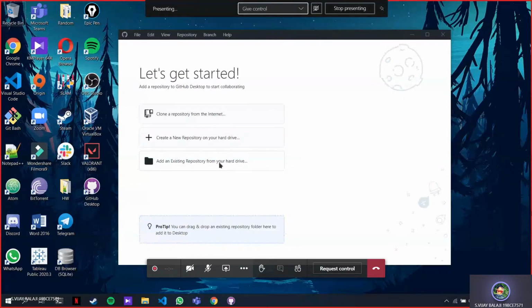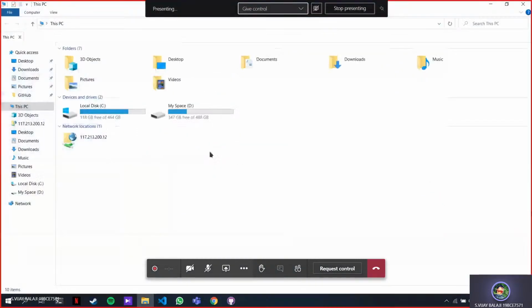Okay, so now, like I showed you, you can see three different things. One is cloning a repository. Cloning means getting something from the cloud onto your local system. Create a new repository on your hard drive will just create a new folder and make it a repository. Then there's adding an existing repository.